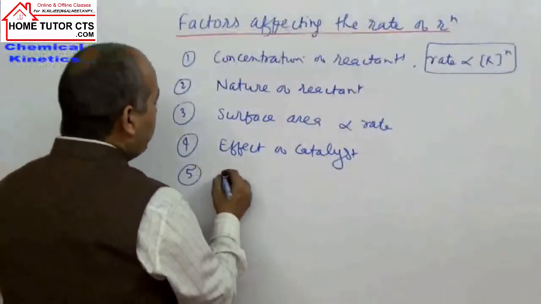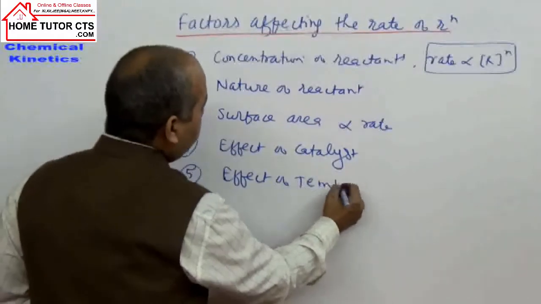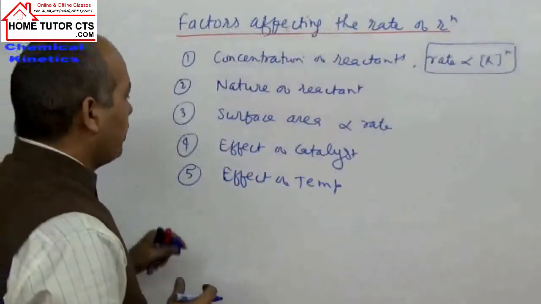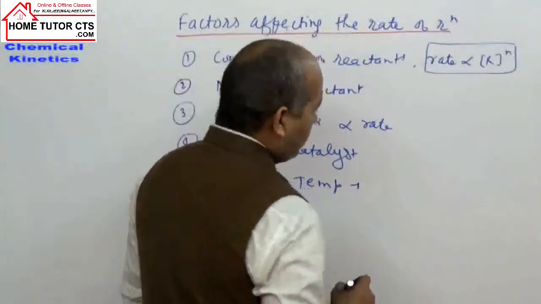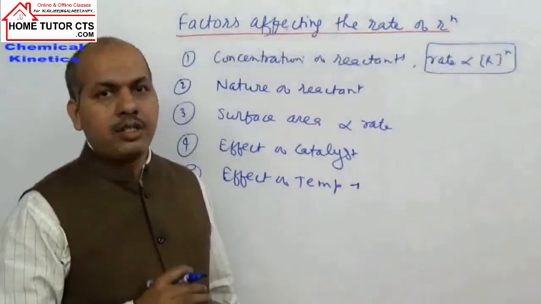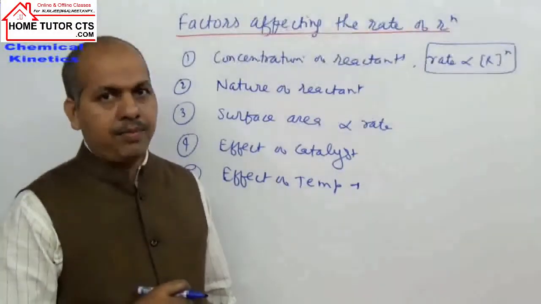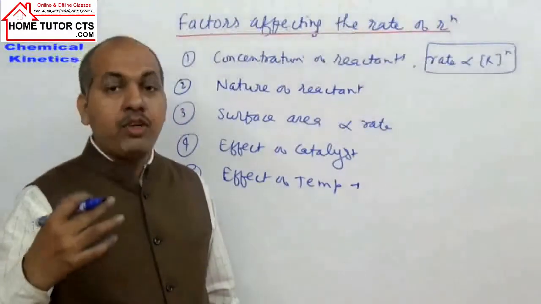Your next point will be effect of temperature. So in effect of temperature, what is commonly observed is that the rate of most of the reactions increases with rising temperature.